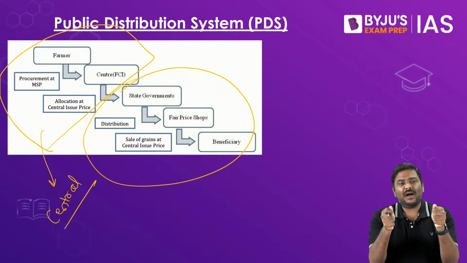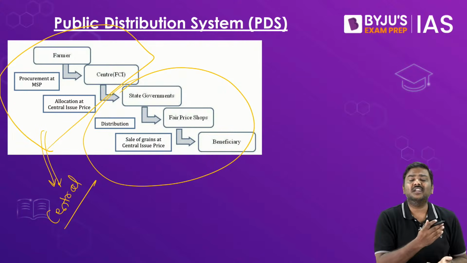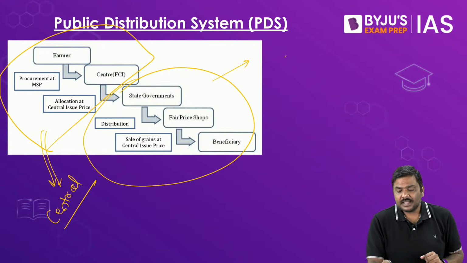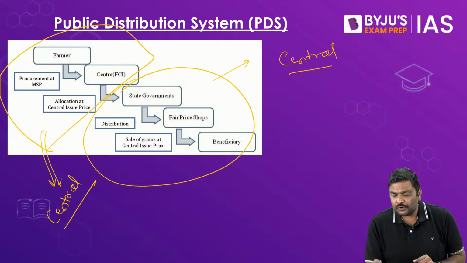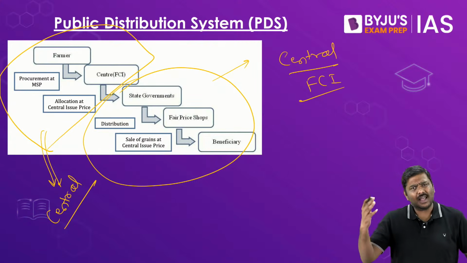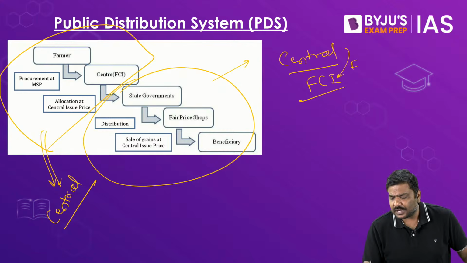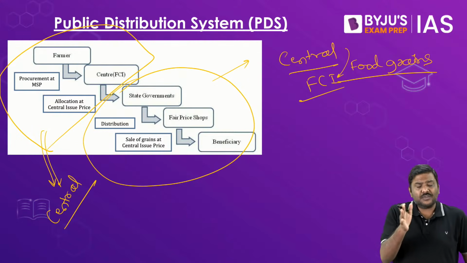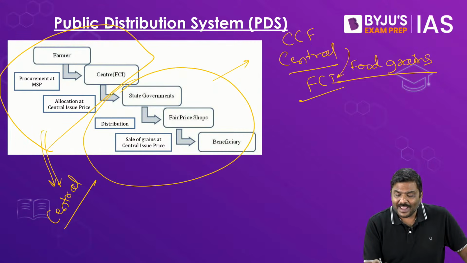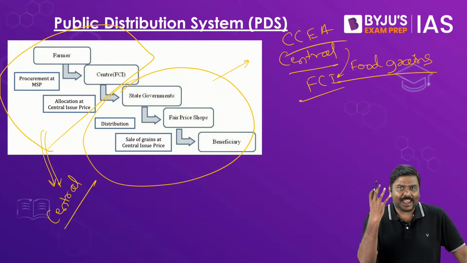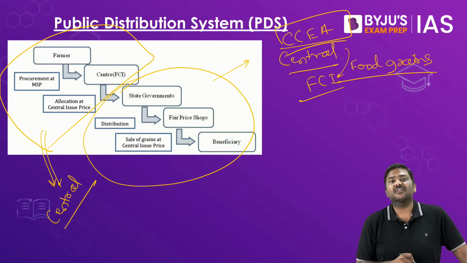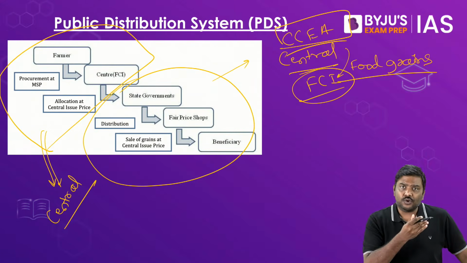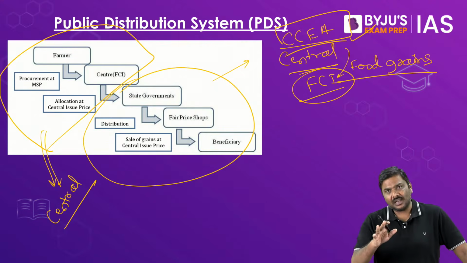And these two parts, the first part is the duty of the central government and the second part is the duty of the state government. For example, the central government through the Food Corporation of India will announce MSP and procure the food grains. I'll repeat it again. The central government, specifically the Cabinet Committee on Economic Affairs, CCEA, announces MSP and the Food Corporation of India will procure the food grains based on the MSP that has been announced.